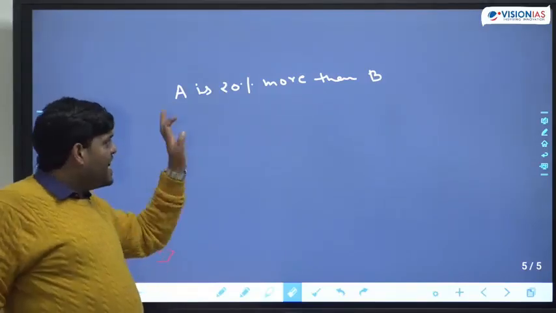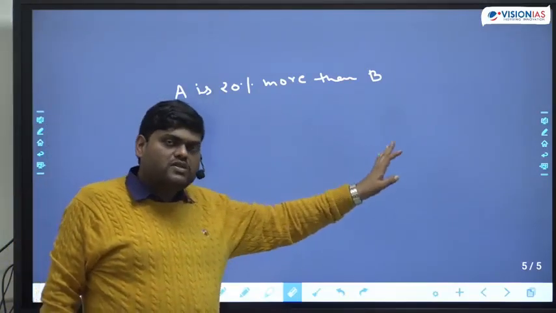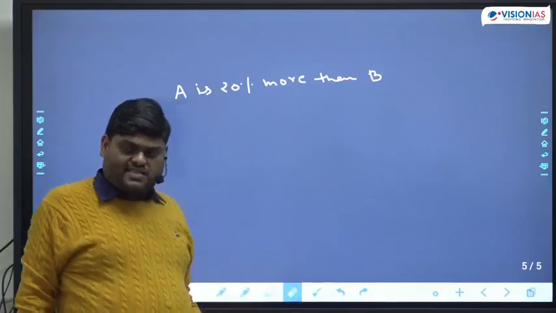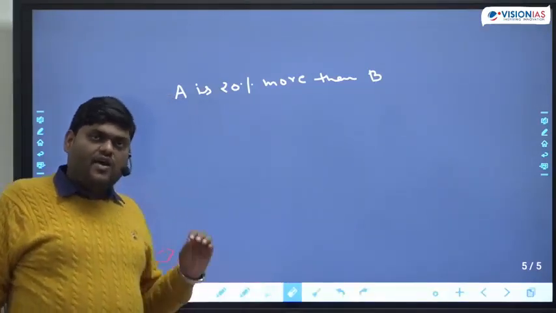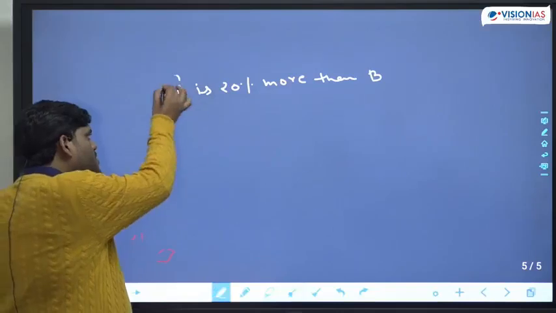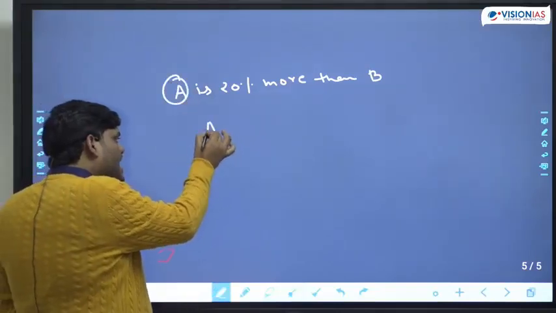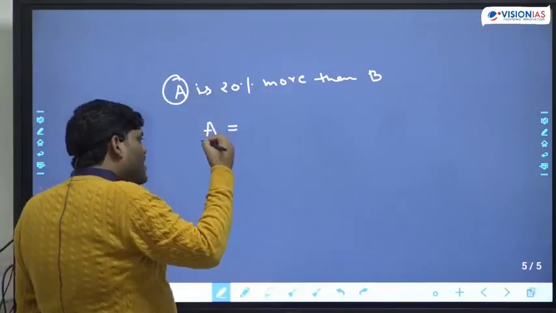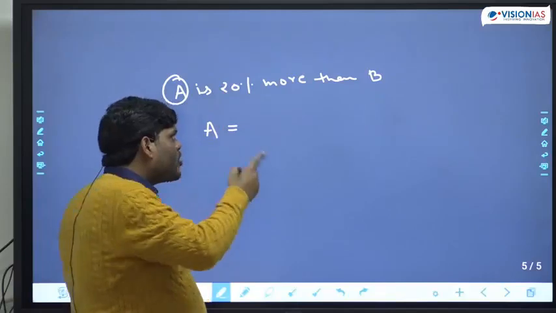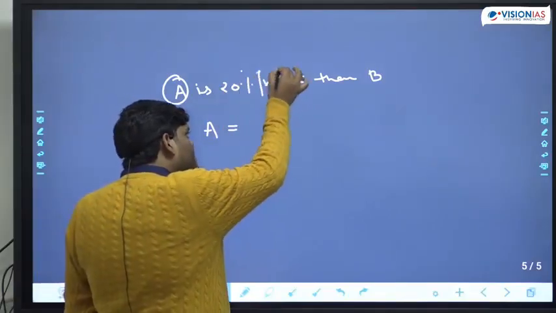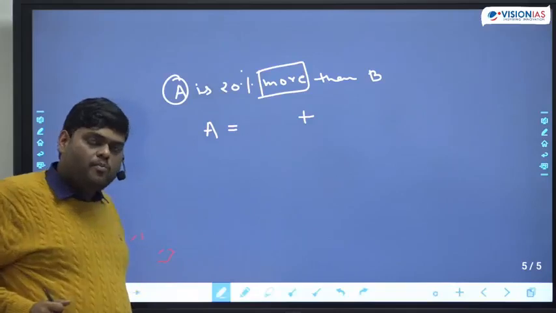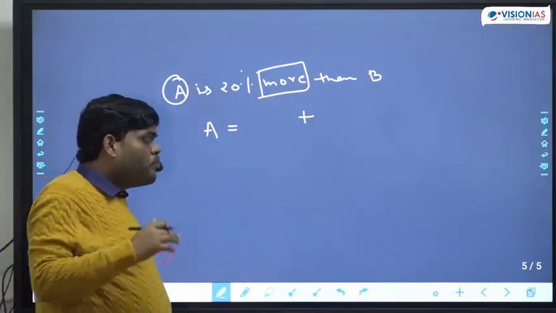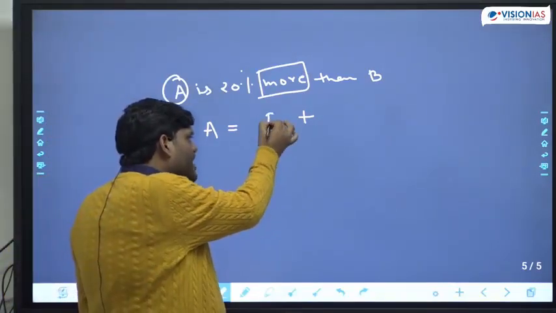Okay? A is 20% more than B. What is the meaning of this? See, A is 20% more than B. Decode this. More means addition. More than B, we can write B here.